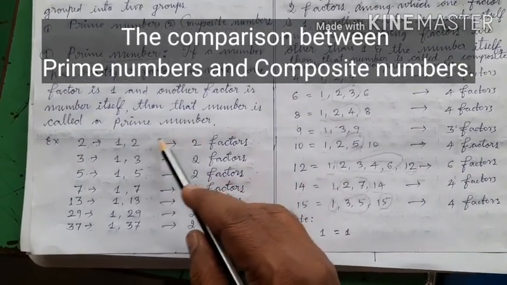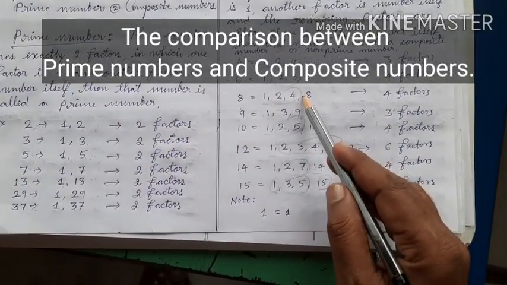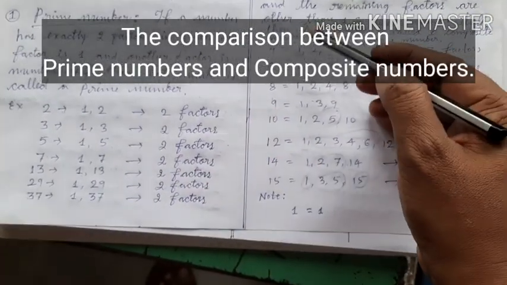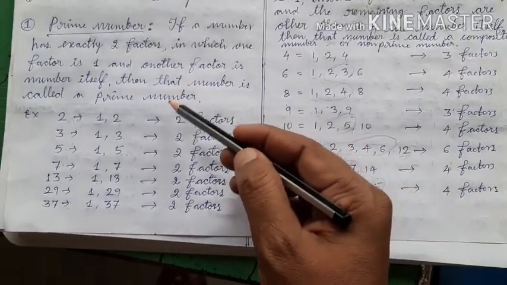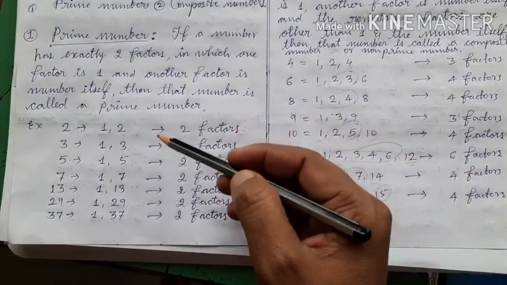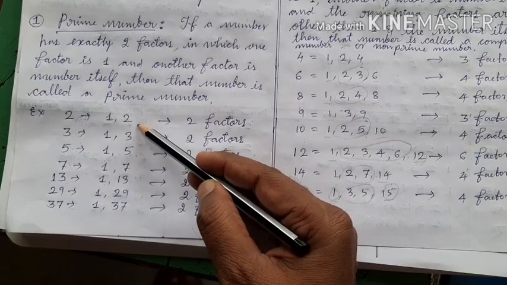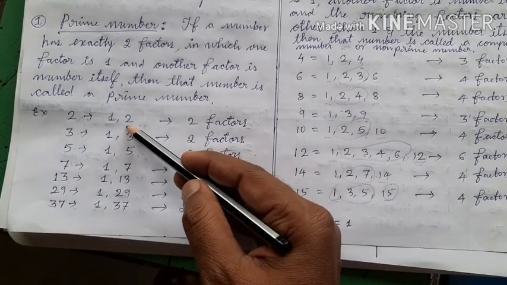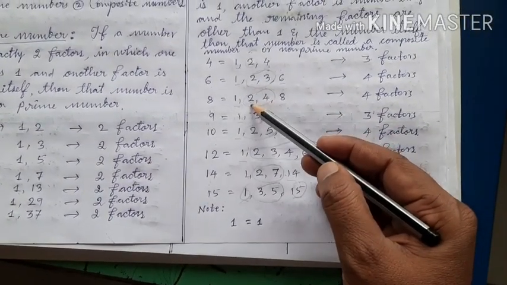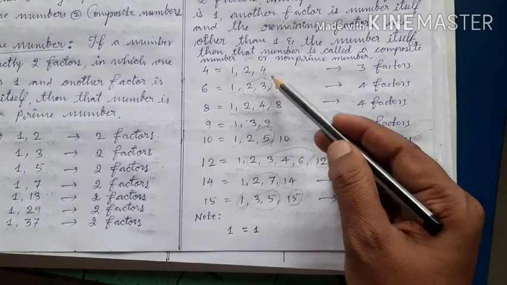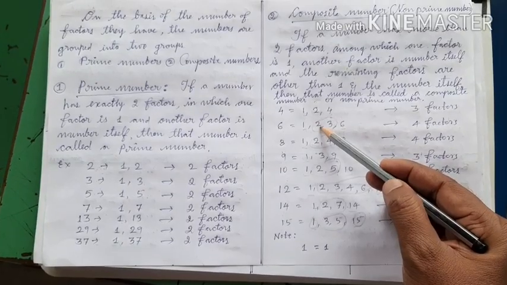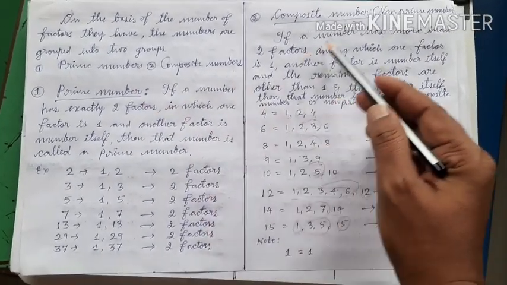Here, prime numbers have exactly 2 factors, but composite numbers have more than 2 factors. See here, these are also numbers, these are also numbers, right? These have exactly 2 factors and these have more than 2 factors. These are exactly divided by 1 and itself only. Other than 1 and itself, there is no number which divides the prime number. But for non-prime number or composite number, they are divided by 1 itself and also by other numbers. So children, hope you learnt the differences between the prime numbers and composite numbers.